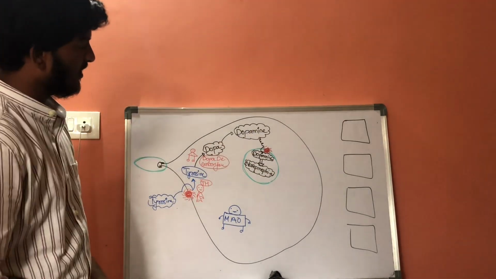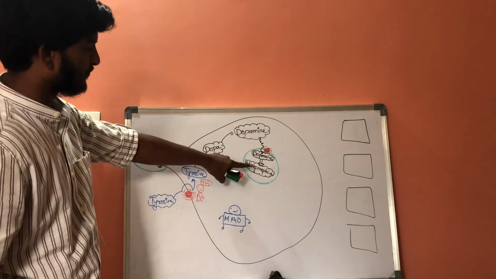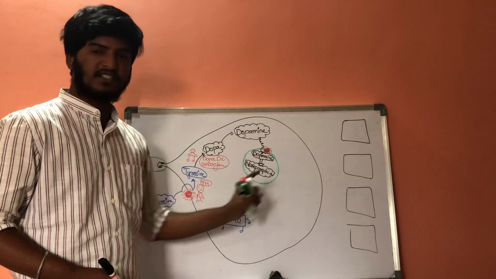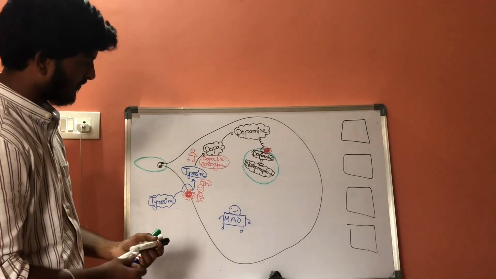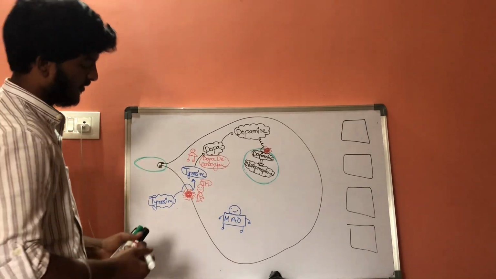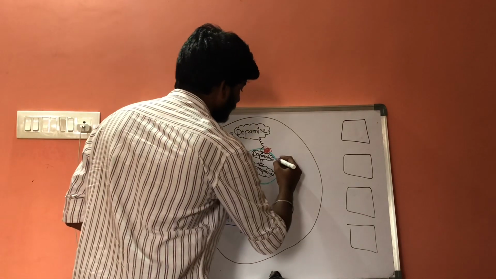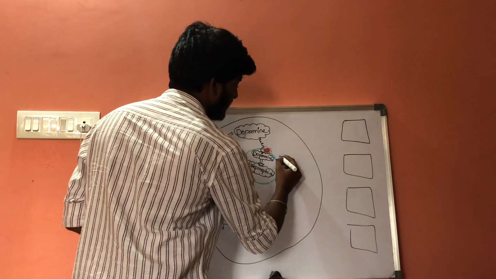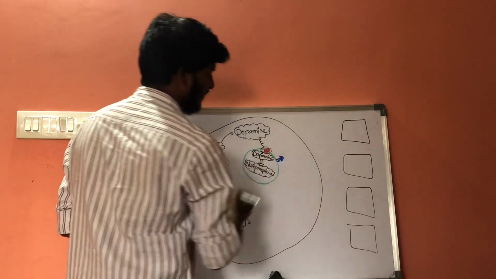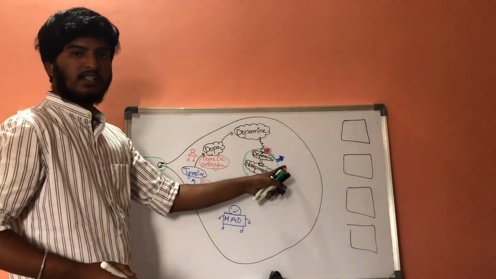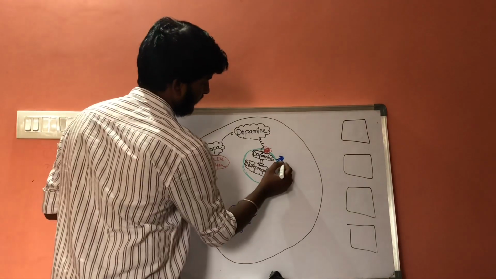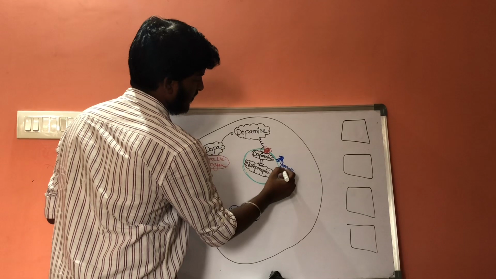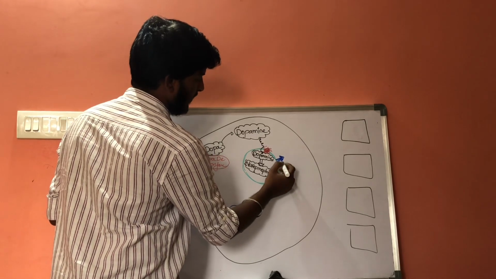So how are these membrane-bound vesicles coming towards this side? There are special proteins which are present on the surface of the vesicles. These are called synaptobrevin.